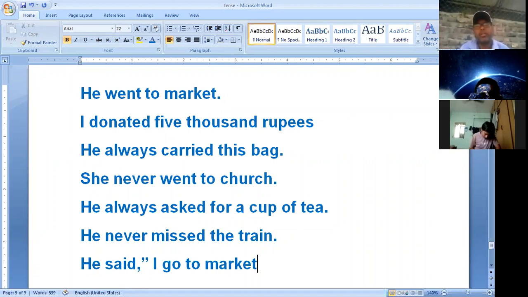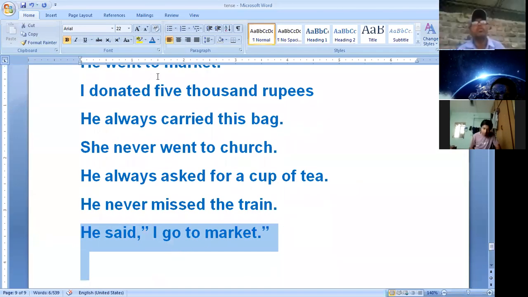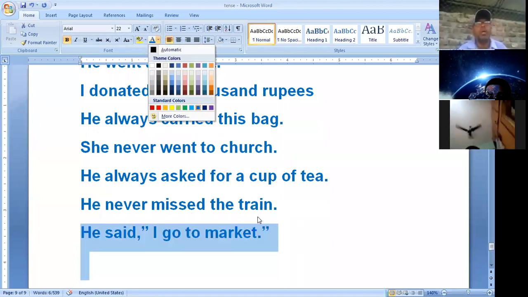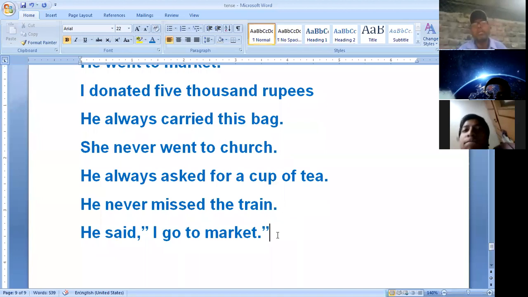So in this sentence, I will say simple present tense is there. I go to market. This is the direct speech.